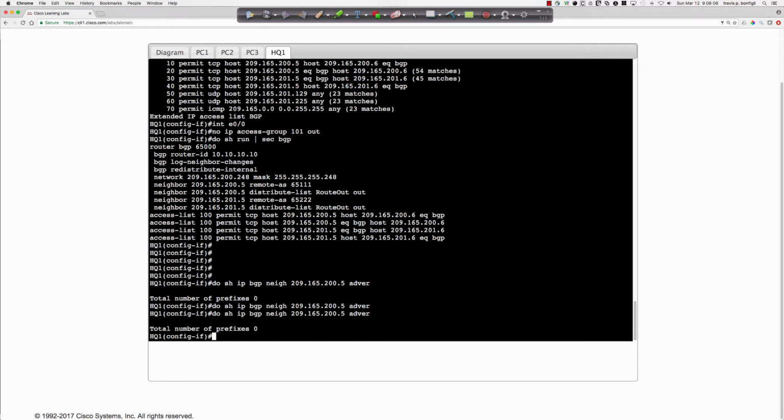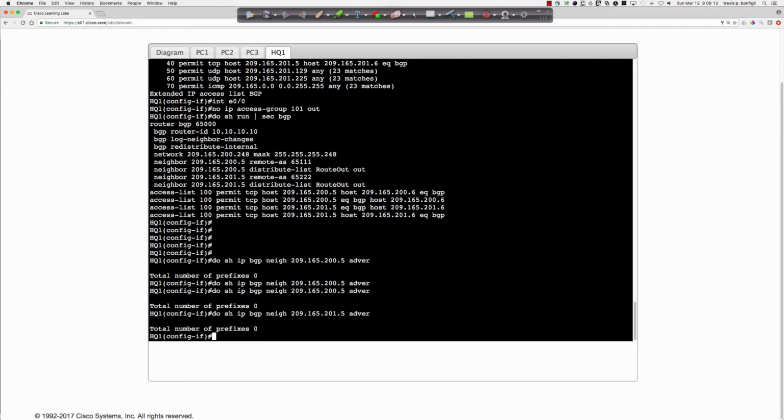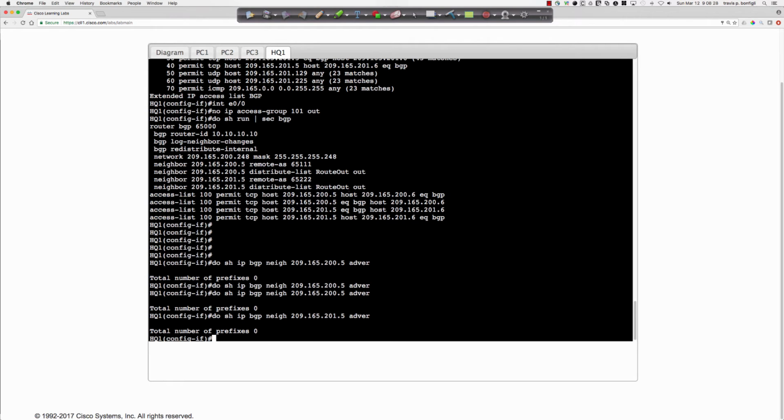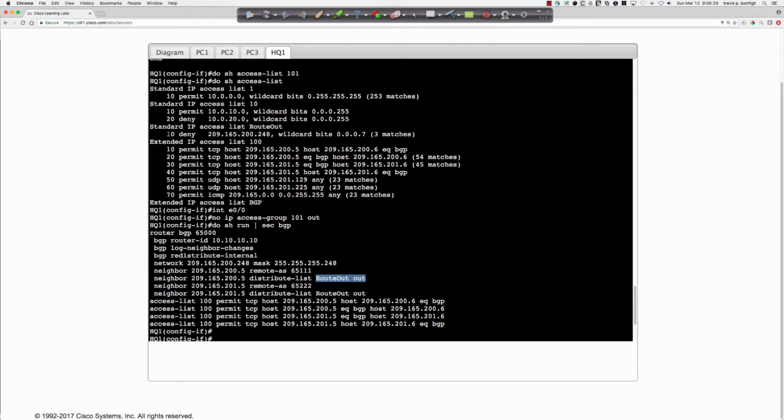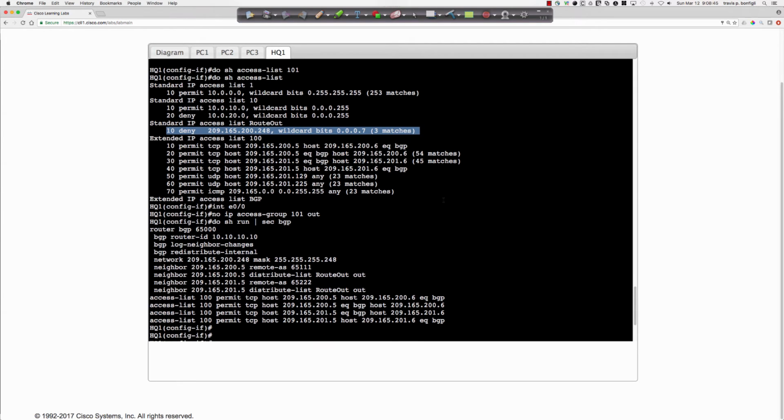And so let's do the other neighbor statement. So it's going to be 209.165.201.5, and you can see we're not advertising our public space. And so this would be enough for us not to be able to have traffic route back to us. So again, we've got a distribute list that's referencing an ACL that we're applying to both neighbor statements in the outbound direction, and the ACL is specifically denying the advertisement of our public space.